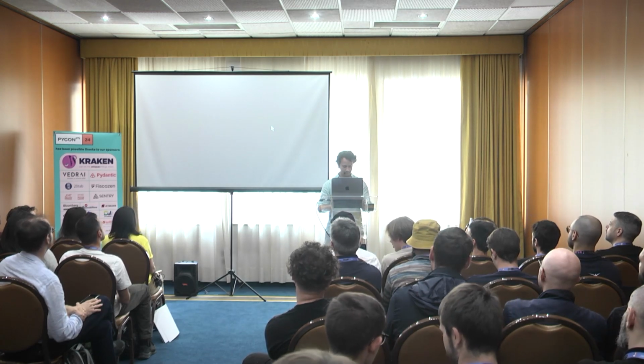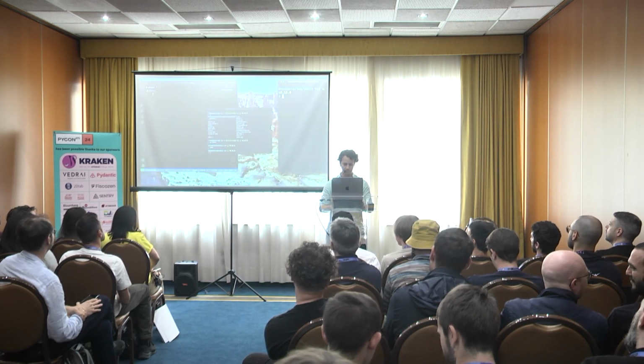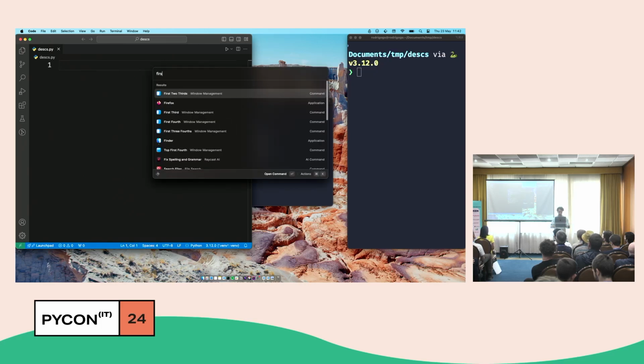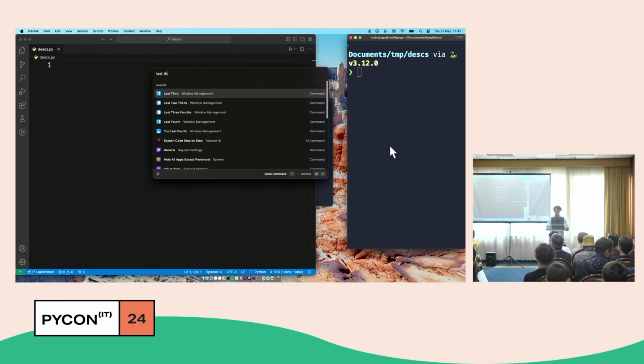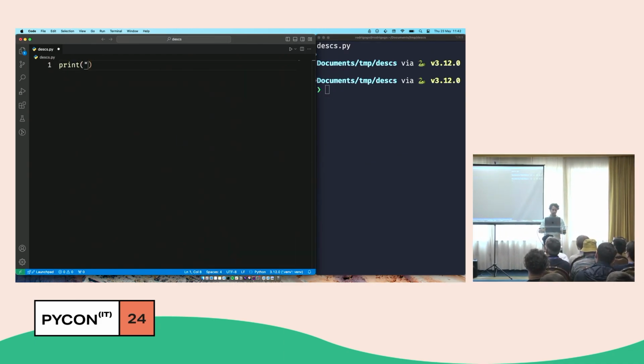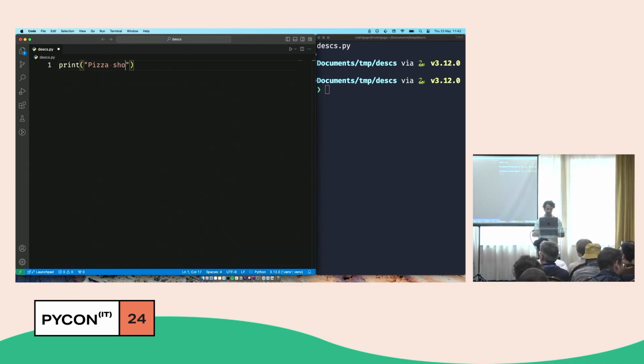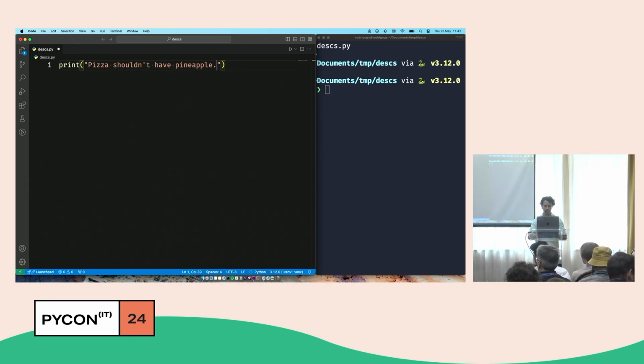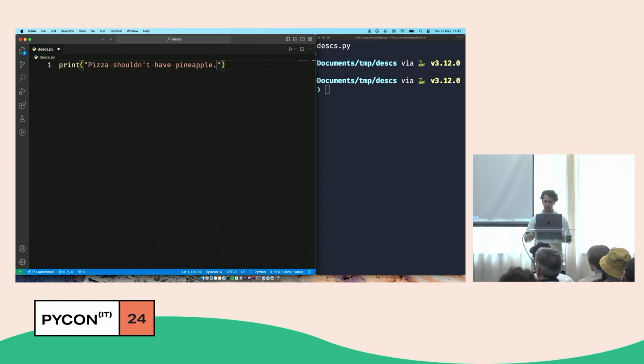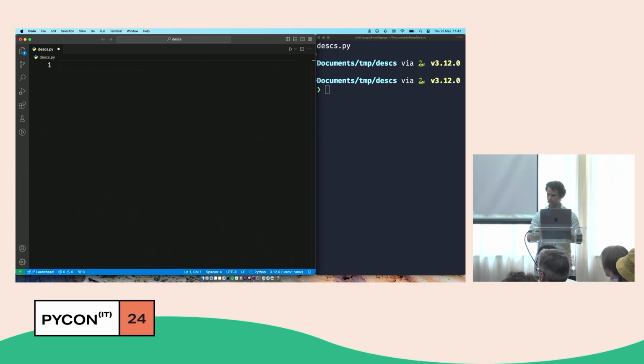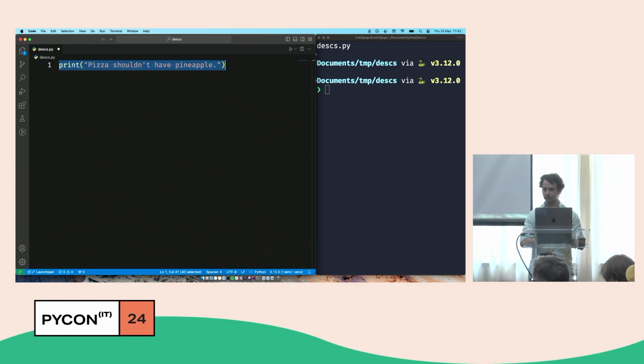Now let's do some live coding. Is this readable from the back? Can everyone read this? Okay. Is there someone in the back?